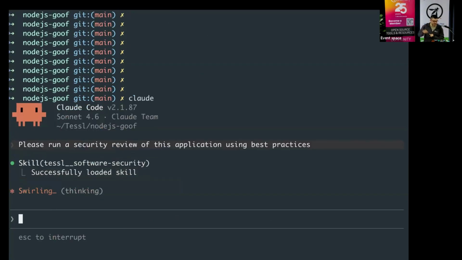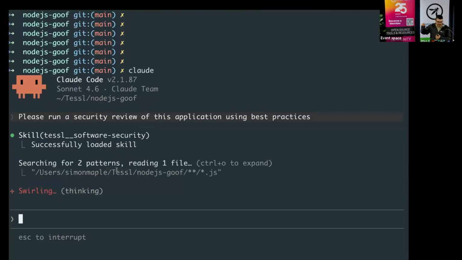It's going to find my best practice. Sorry, the skill has already been installed. It's activated that skill. It recognizes I need to do some security scanning. It recognizes I need to validate what I've got there. It's loaded that skill. I'll show you what's in that skill in just a second. But there's one thing I may need to do.